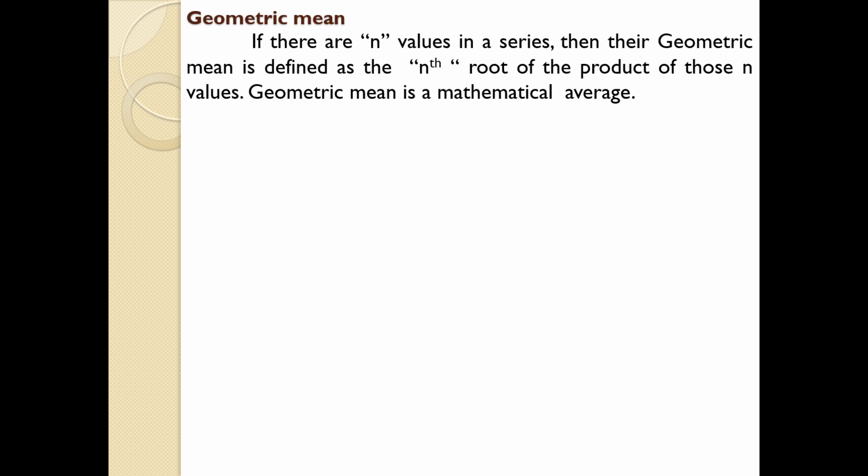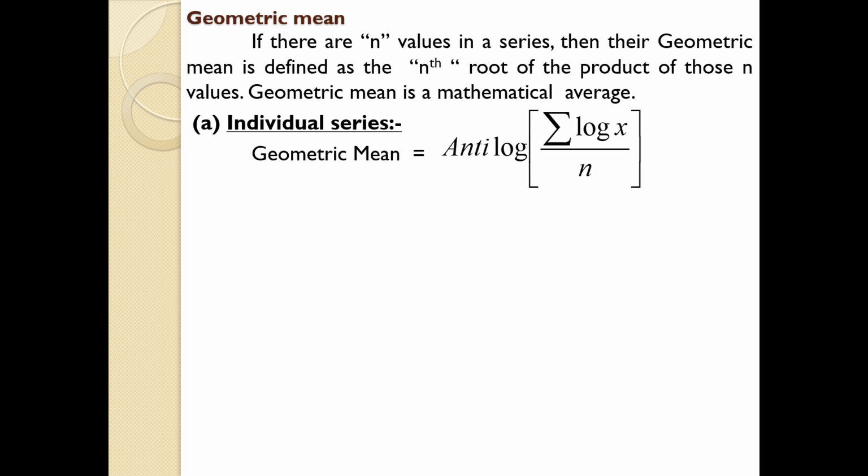And let us discuss the equation for finding the geometric mean. It also has three different situations: individual series, discrete series, as well as continuous series, as we have discussed previously. Equation for finding geometric mean is anti-log of sigma log x divided by n. I hope you know how to find anti-log and sigma. Sigma means total, log x by n.